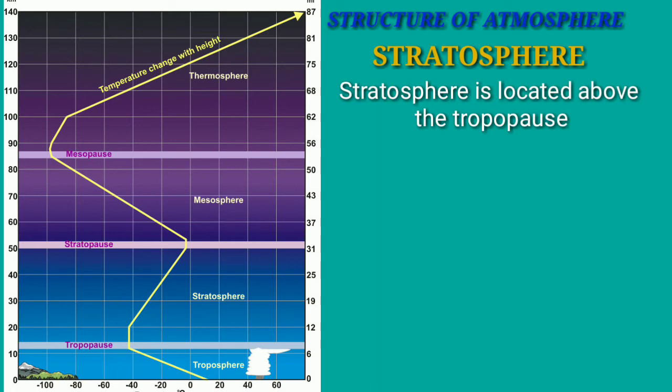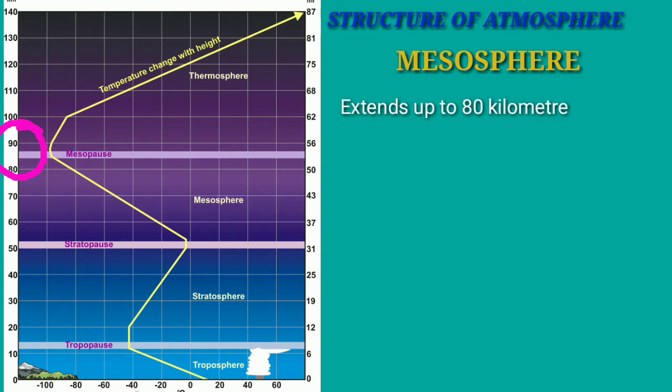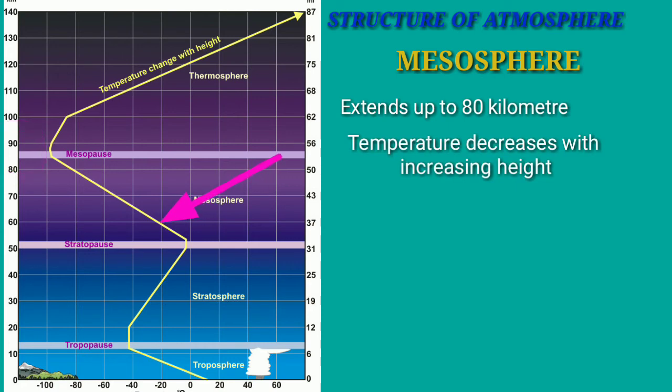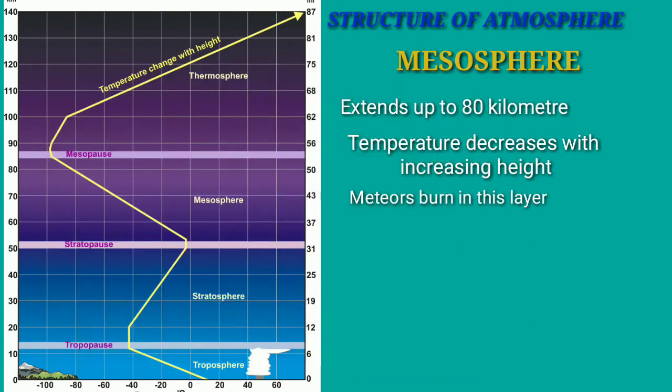Above stratopause, the next layer is mesosphere that extends up to the height of 80 km. In this layer, temperature decreases with increasing height and it reaches minus 100 degrees Celsius at 80 km. Most of the meteors burn in this layer with the friction of air particles in mesosphere. The upper limit of the mesosphere is known as mesopause.